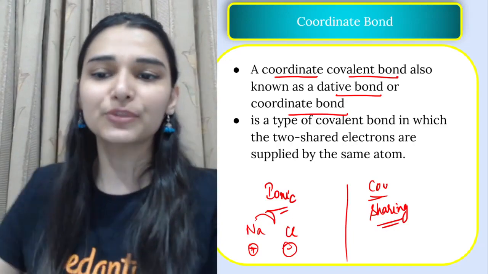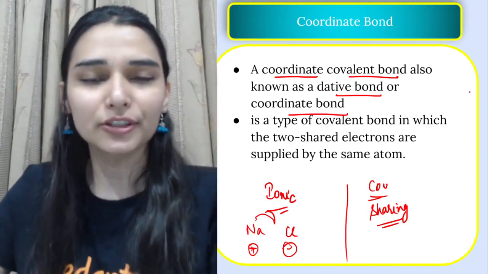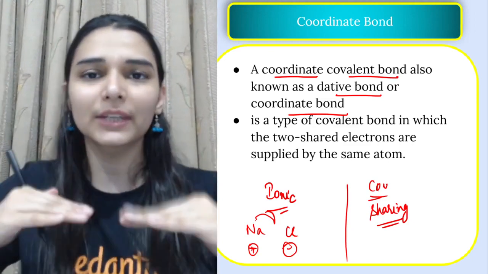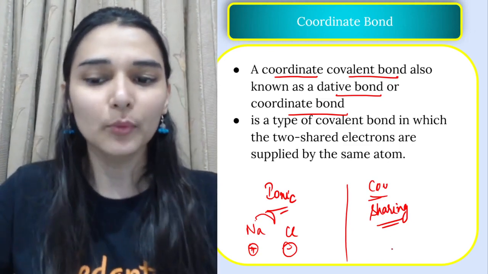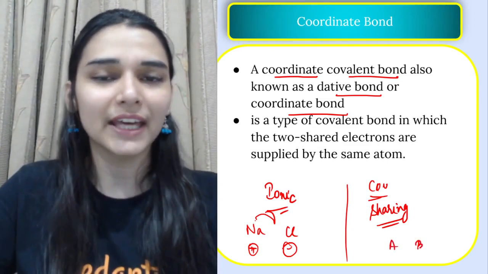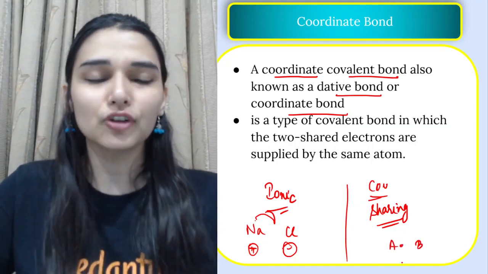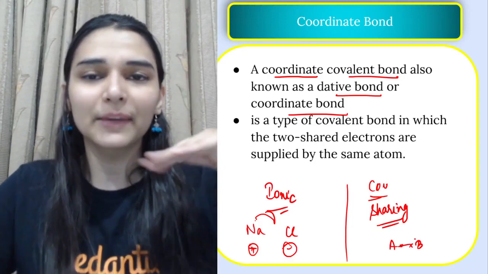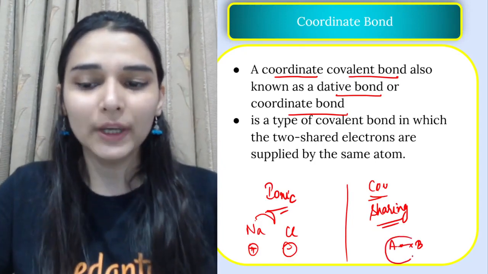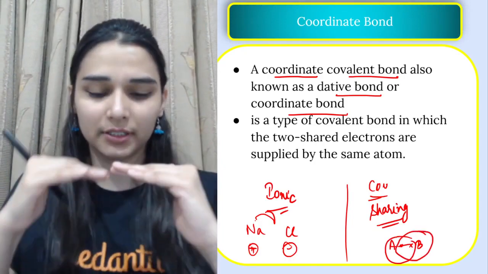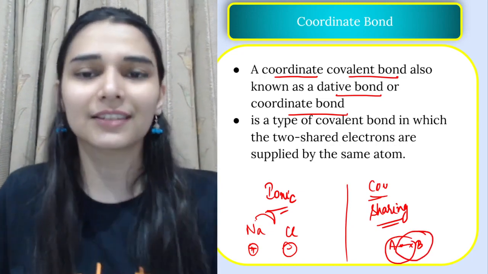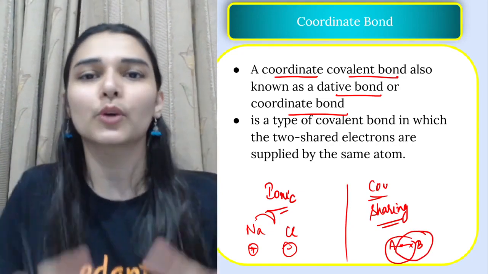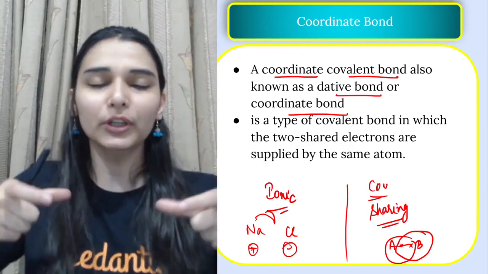Now, what happens in this? See, this is also a type of sharing, but the sharing is not happening equally between the two atoms. Like in a normal covalent bond, you saw that if there is a single bond, then one electron is contributed by atom A and another electron by atom B. Then they are mutually sharing that one electron. Equal share. Like you are living in a flat with your friend, and you both pay equal rent. That is a simple covalent bond.